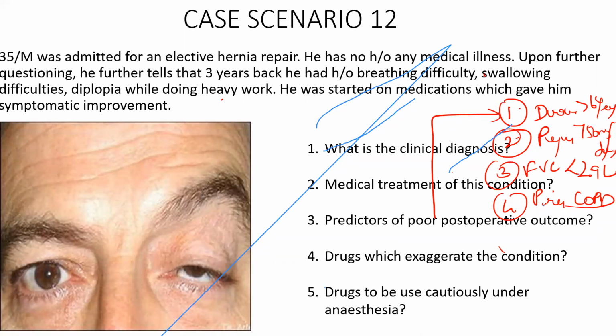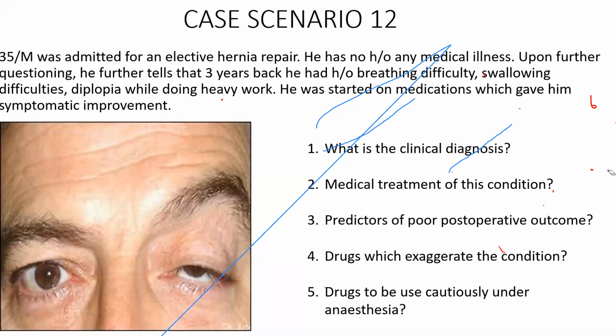There is a scoring system. Don't worry about the scoring system. So these 4 factors, if you could remember, that is fine. Duration of the disease more than 6 years. When the patient's daily dose intake is more than 750 milligrams per day, which clearly tells that the patient is having a severe disease. When the forced vital capacity is less than 2.9 liters, or when the patient is a known case of COPD. So these all indicate that the patient is likely to have post-operative ventilation. Very good. What are the drugs which can exaggerate this condition?